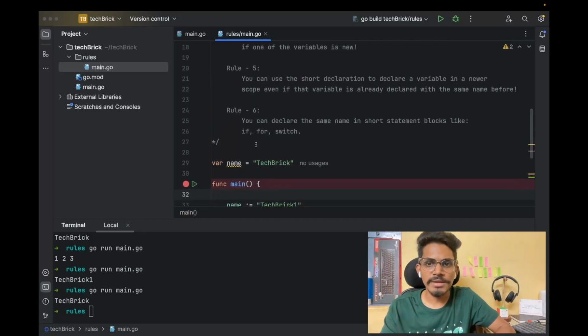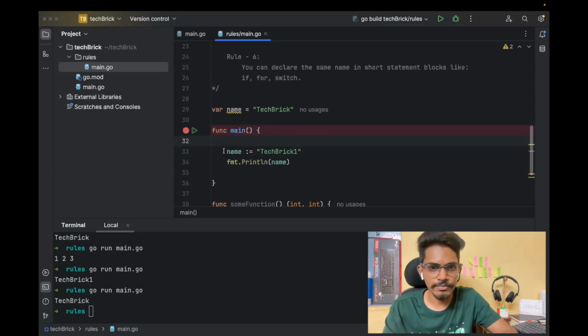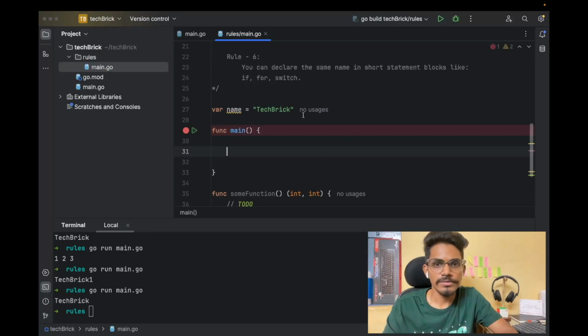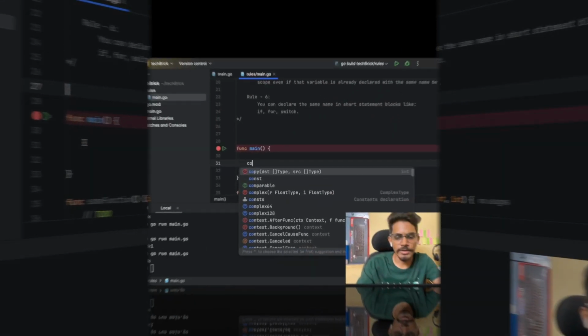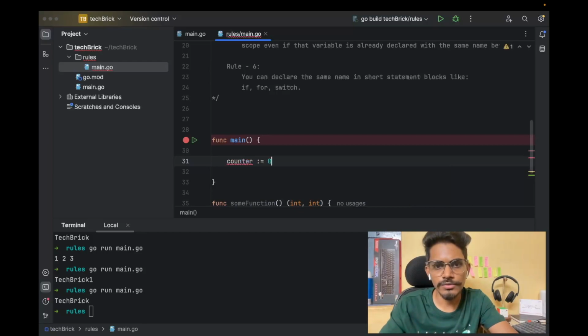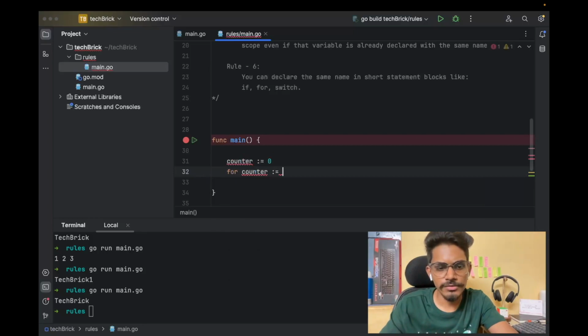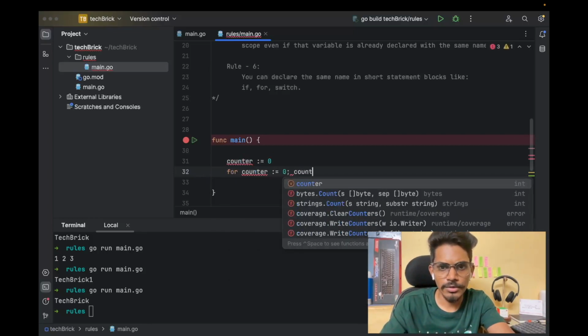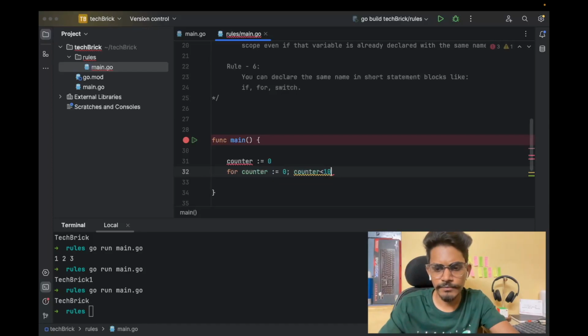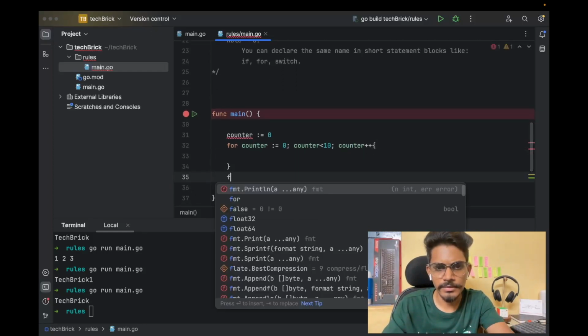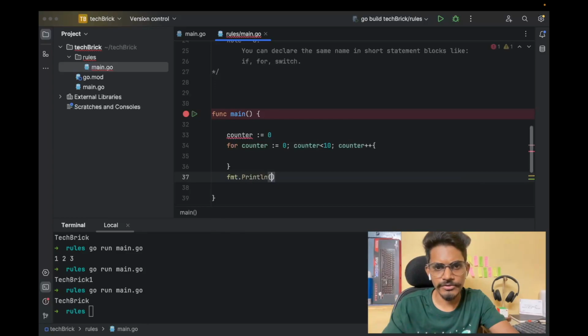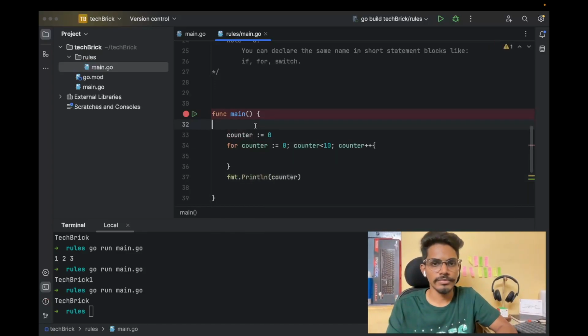You can declare the same name in shortened statement blocks like if, for, or switch. Okay, this is interesting. We'll try to see what it is. So we'll try to remove this counter. counter := 0, for, again counter := 0, counter less than 10, counter plus plus. And let me try to simply print, just to avoid the error. So this is allowed. That is what it says.